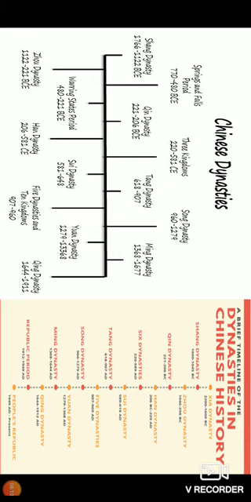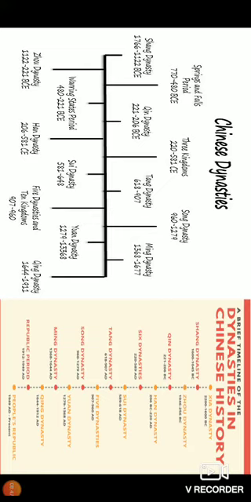Then the imperial era begins from 221 BC, that is Qin dynasty. Next Han dynasty, three kingdoms, Jin dynasty, southern and northern dynasties, Sui dynasty, Tang dynasty, age of ten kingdoms, Song dynasty, Yuan dynasty, Ming dynasty, and finally the Manchu or Qing dynasty that ruled from